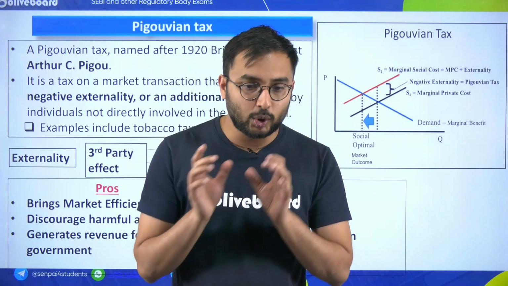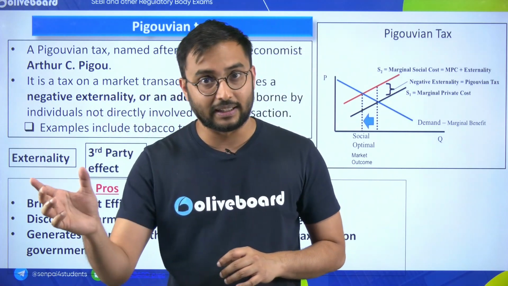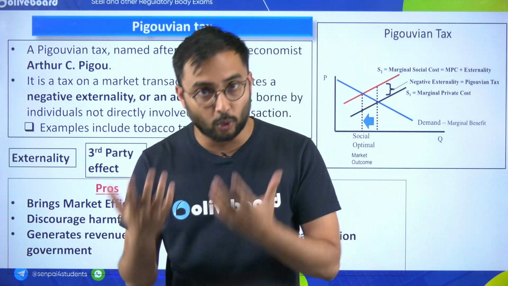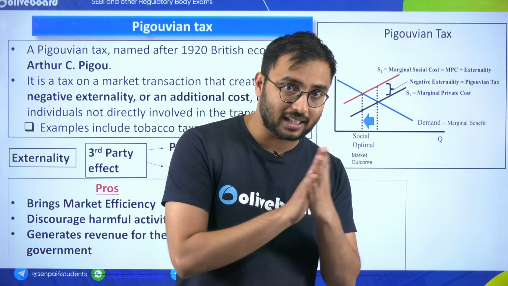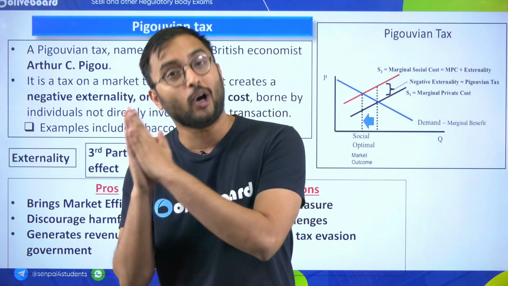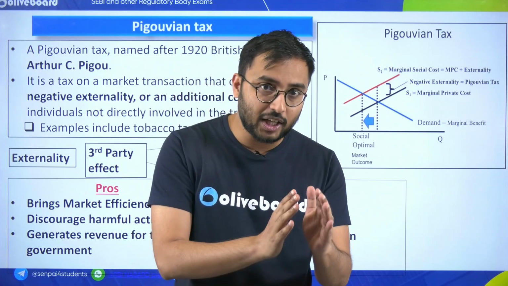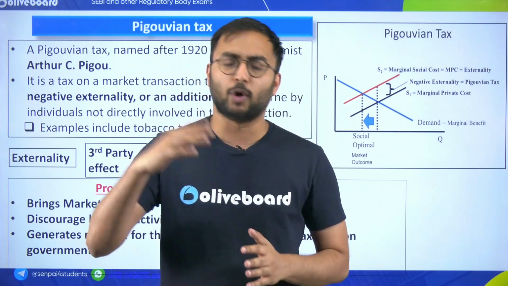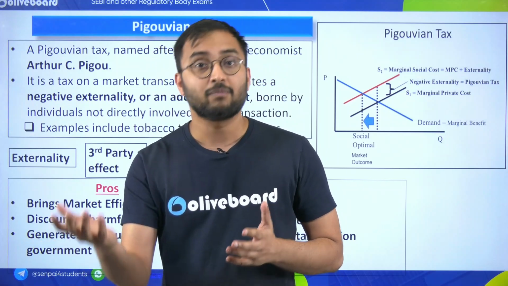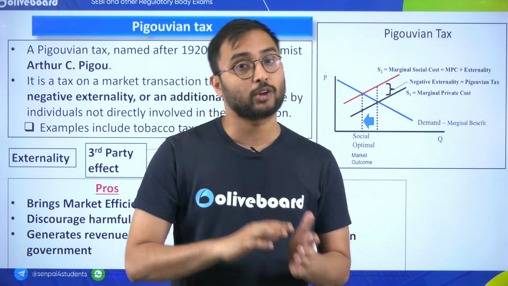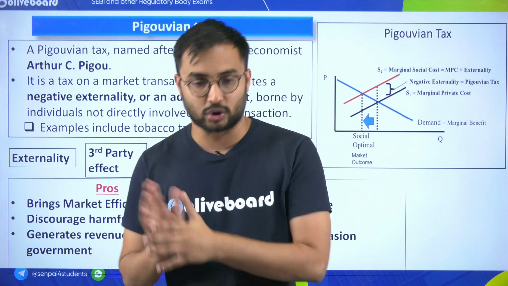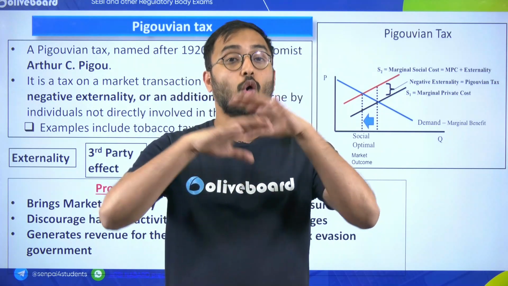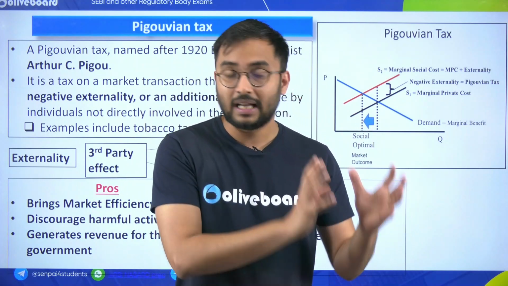Arthur Pigou in 1920 gave the concept of externalities, which gave birth to Pigouvian tax, which is nothing but a tax against private individuals or businesses engaged in certain activities, maybe production related or any other activities, which have an adverse impact or side effect on society. We will consider all such activities as externalities.